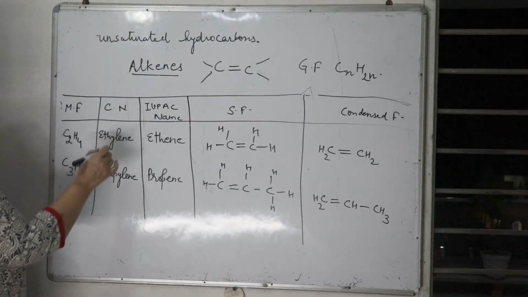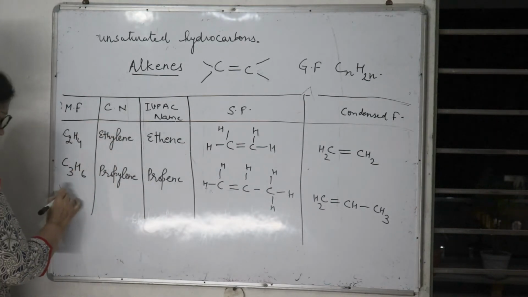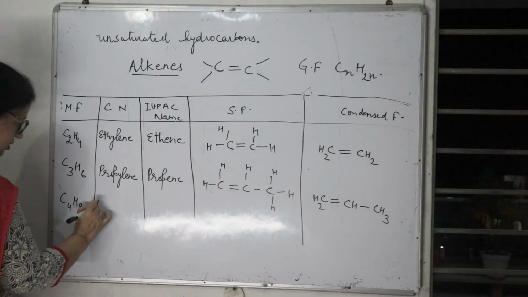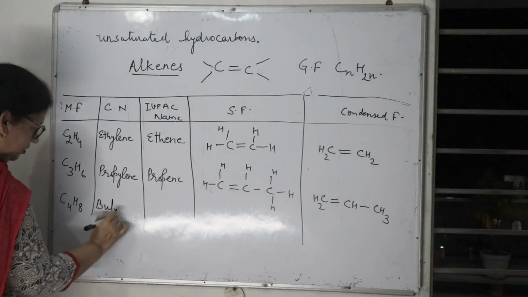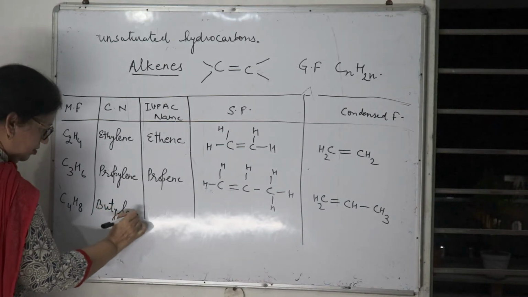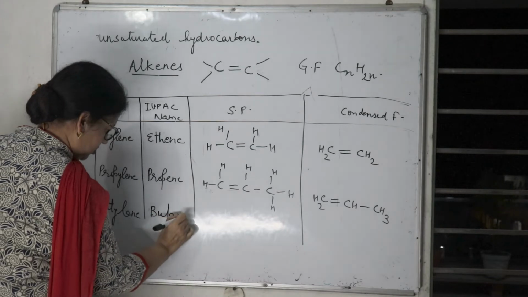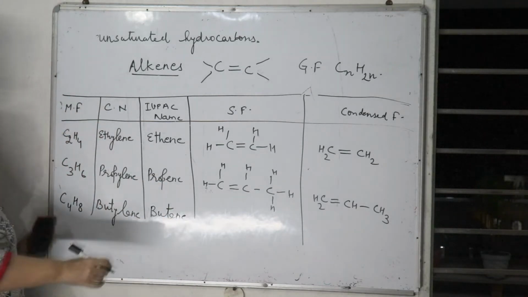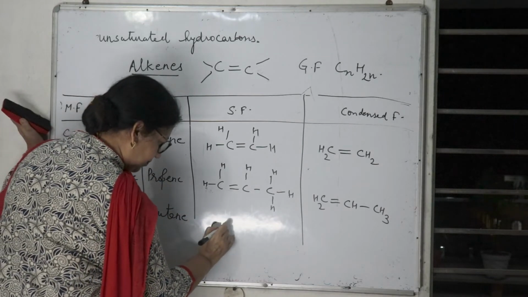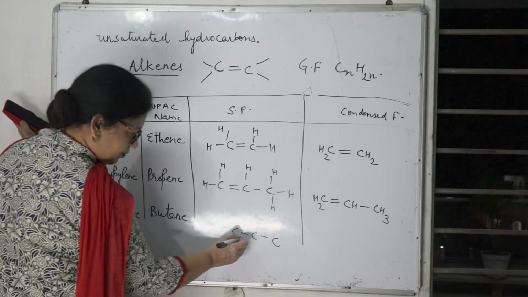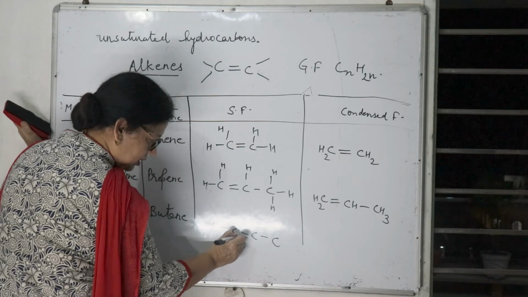Next member, put the value of n equal to 4: C4H8. This is butylene, and the IUPAC name is butene, with 4 carbons. At one place put the double bond, any place.